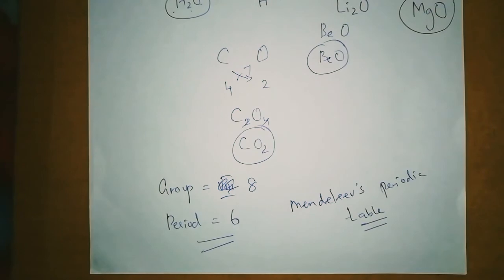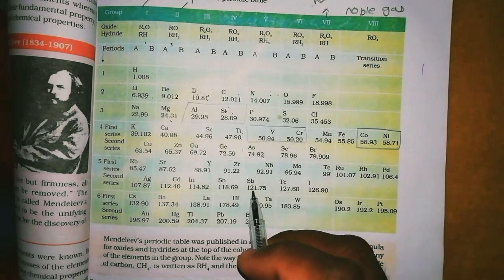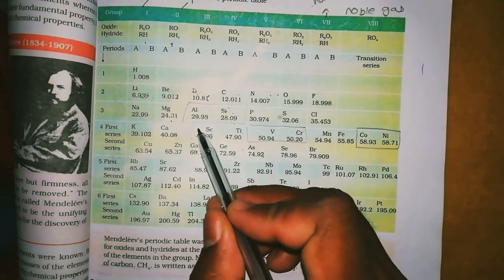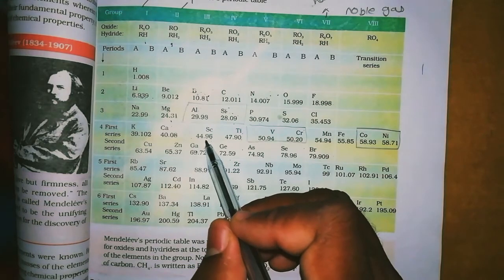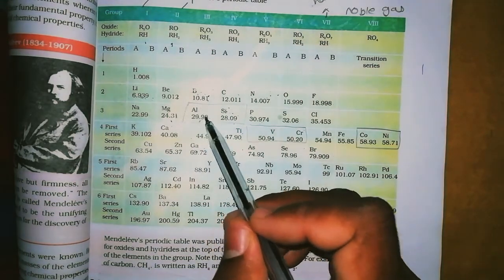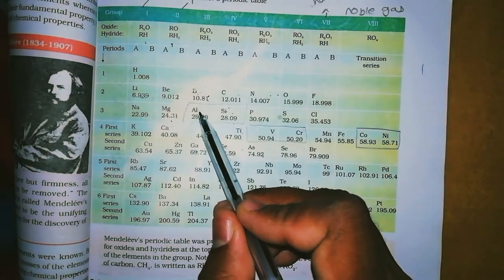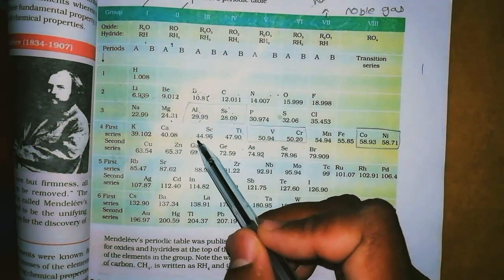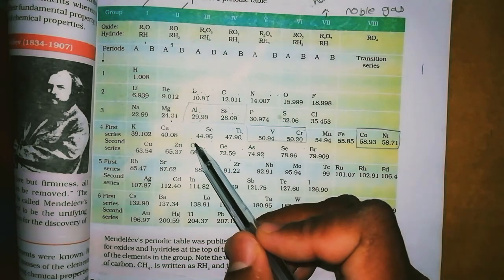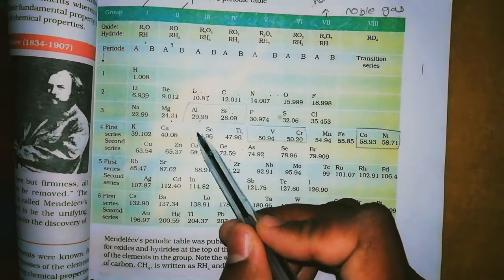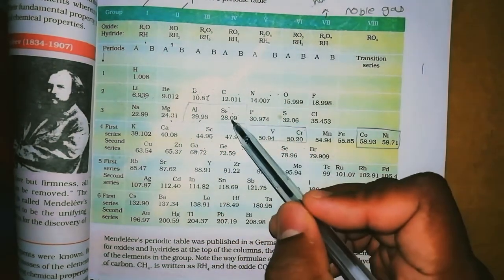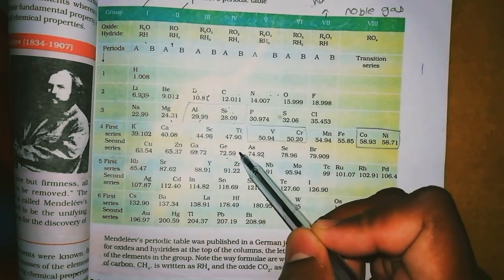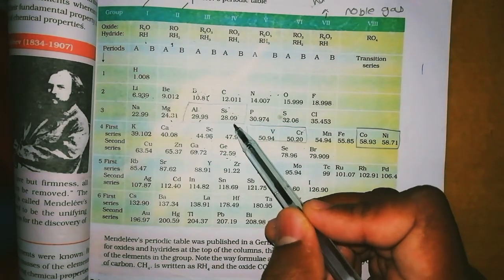Okay, let's see one by one what his achievements were on this periodic table. In Mendeleev's periodic table, there were many places that were actually empty. Before, it didn't have a name. For example, below aluminium was empty. Gallium is written there now, but before it was empty. So he gave a name, Eka aluminium, and below silicon was also empty before. So he gave a name, Eka silicon.